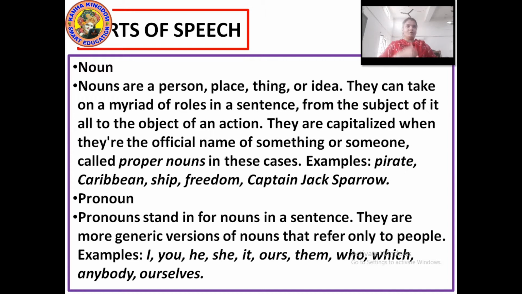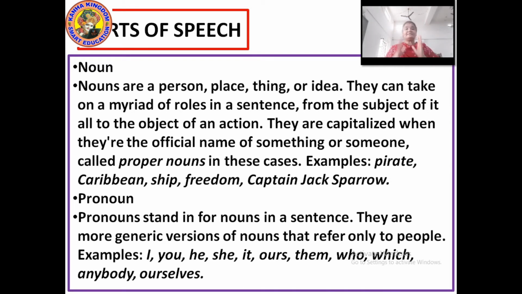Moving to the pronoun. A pronoun stands in for a noun in a sentence. Now, where we don't use a noun again and again in a sentence. If I tell 2-3 sentences together, that Tom is my brother, Tom is 9 years old, Tom likes cricket very much. Again and again using the term Tom here irritates also. We can say this type of words irritates if it is repeated again and again, right? So for this, pronouns are used in the place of nouns.